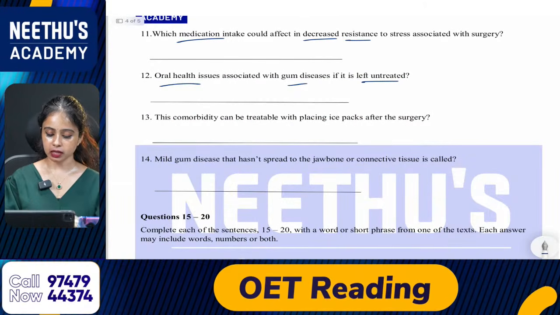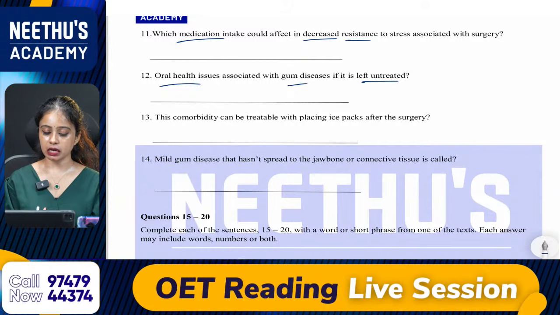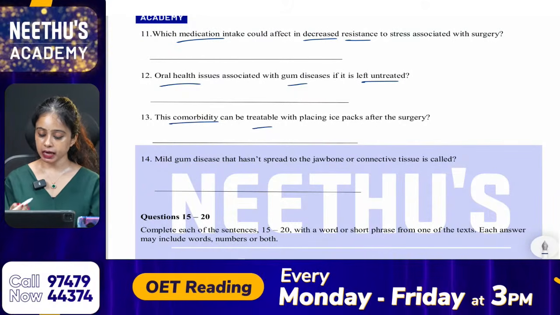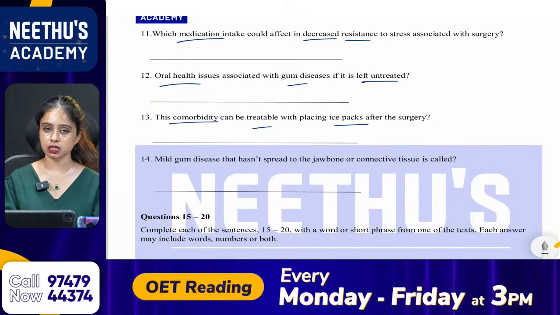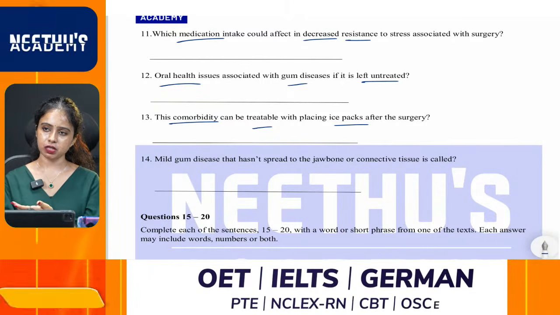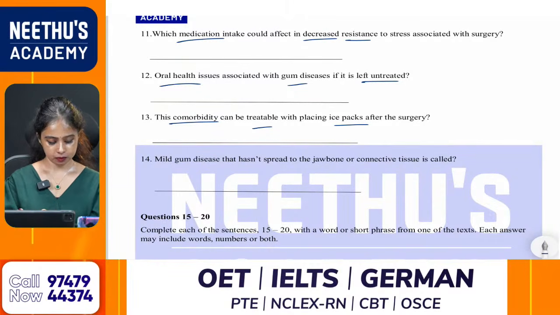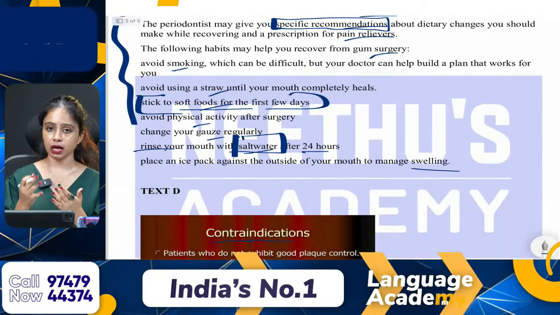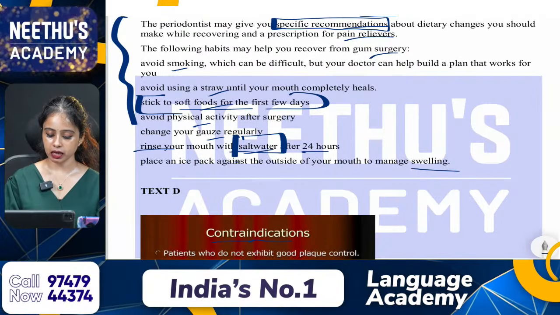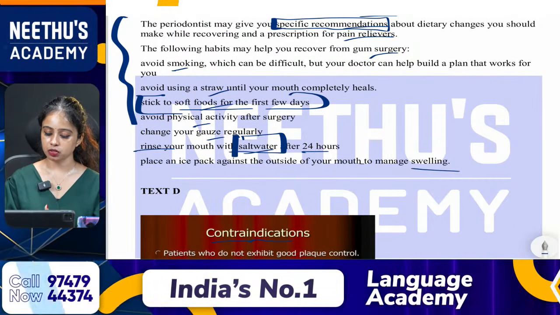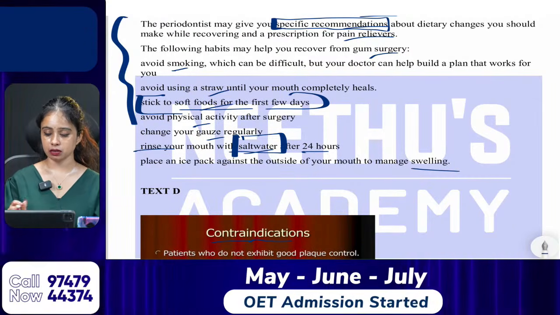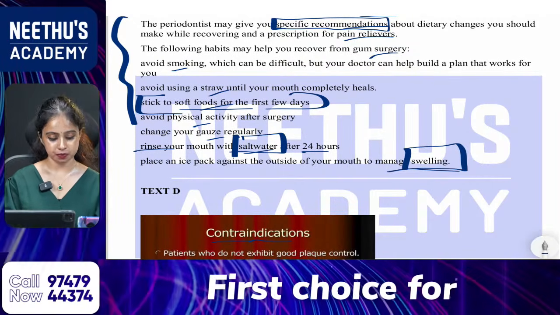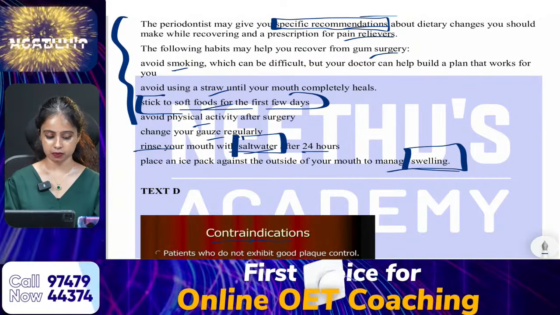Then the 13th one: this disease condition can be treated with placing ice packs after the surgery. After the surgery means the follow-up, right? So definitely that is from follow-up. The last line: place an ice pack against the outside of your mouth to manage swelling. To manage what? To manage swelling. So the answer is swelling. Very good.